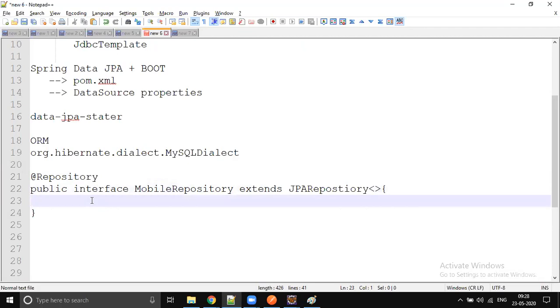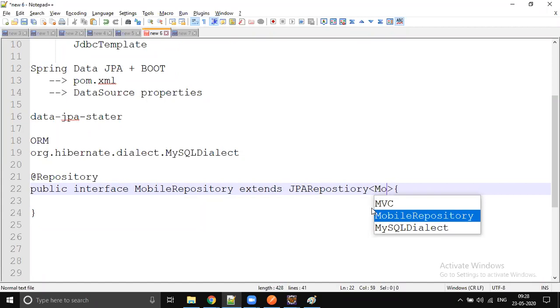No methods you need to write. There are so many methods out there. You just call them. JPA itself will generate the query for you, right? But here, this diamond, it's a very important thing. For which POJO, which entity class are we writing this?